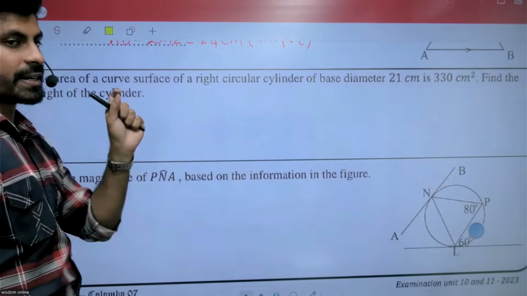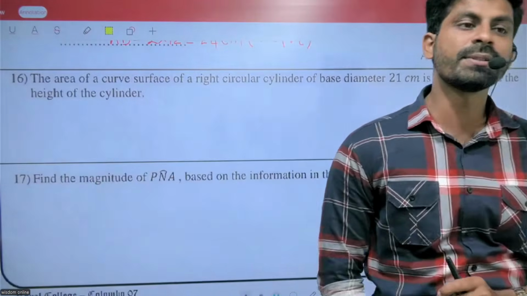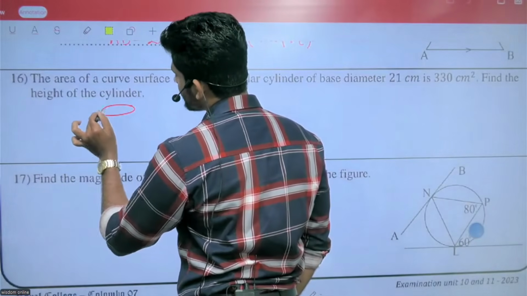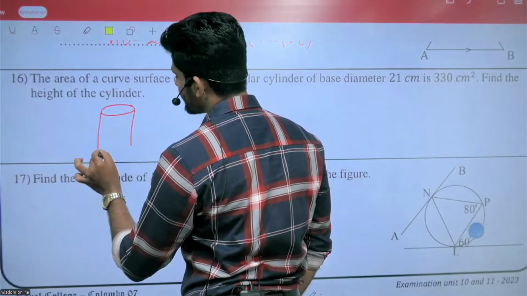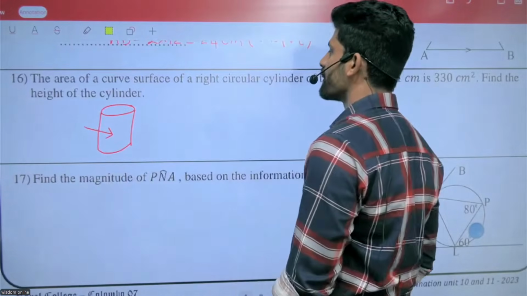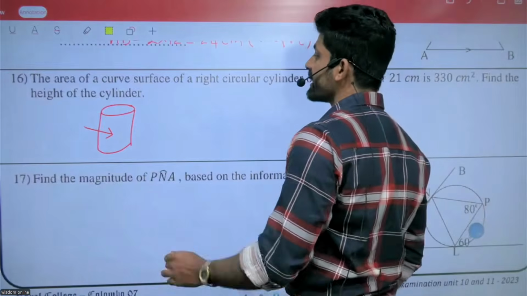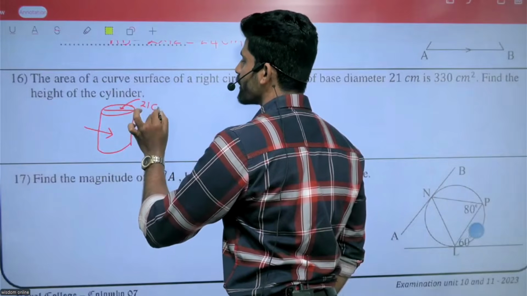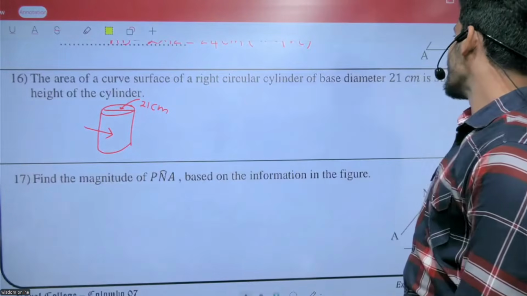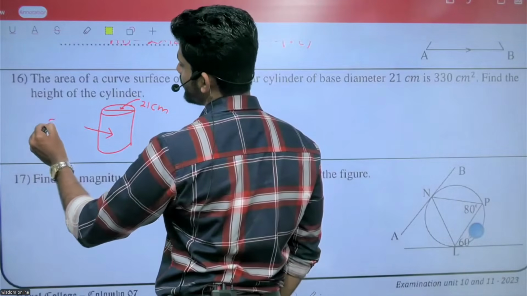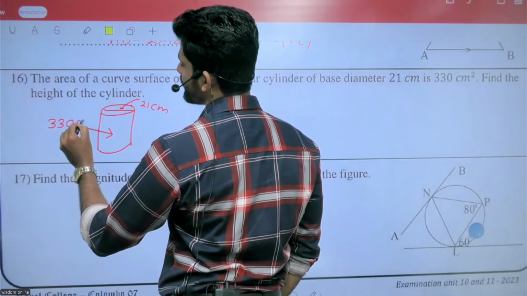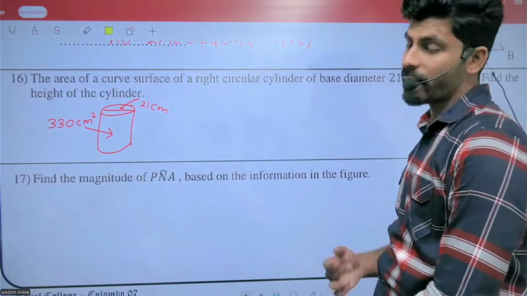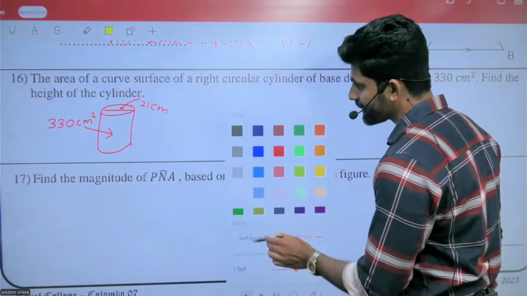The area of the curved surface of a right circular cylinder with base diameter 21 centimeters is 330 square centimeters. Find the height of the cylinder. So what is the height of the cylinder?